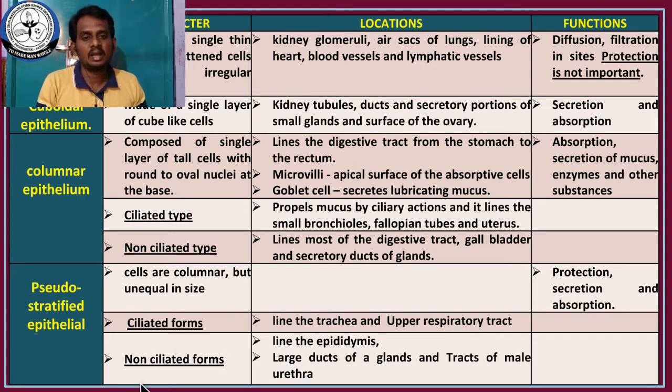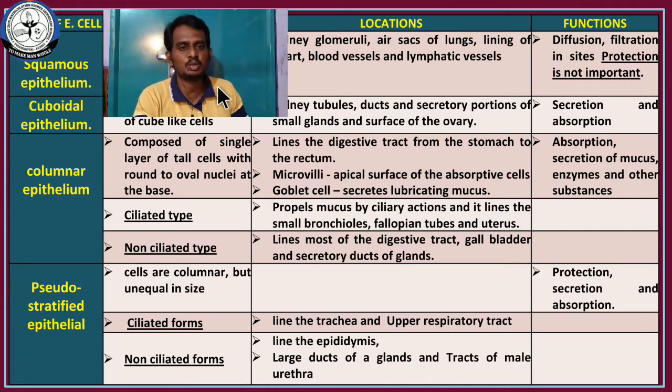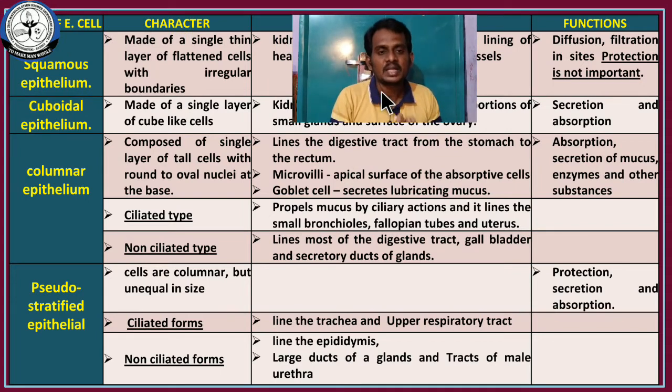Okay. A non-ciliated form is located in the epididymis and the glands because of secretory function, and the tract of the male urethra. And this part also secretes some mucus. Male urethra part tract என்ன பண்ணும்னா lubricating substances secrete பண்ணுவாங்க, அதனால அங்கே இருக்கிறாங்க. Okay. So duct of glands and tract of urethra. Tract of urethra, underline this word as a 1 mark question. Okay, that's all students. We completed simple epithelium.